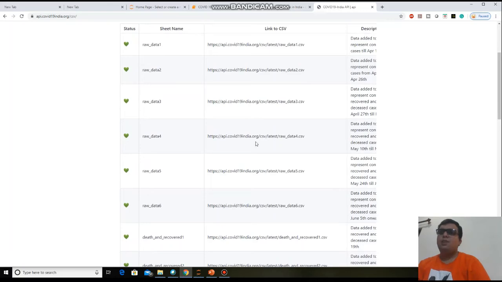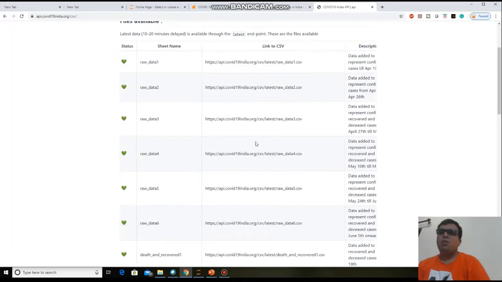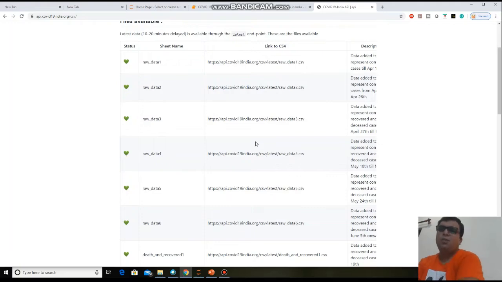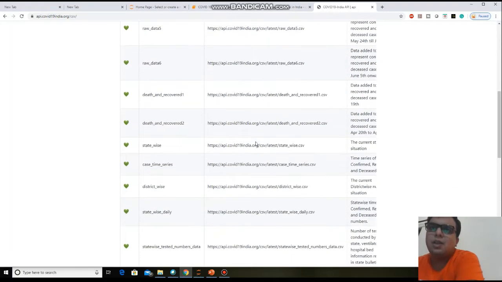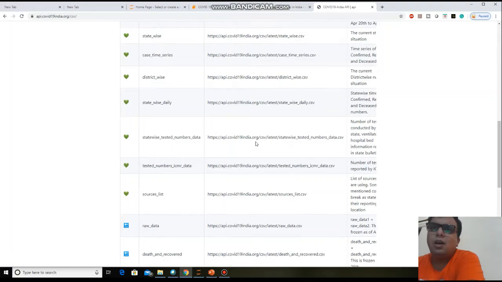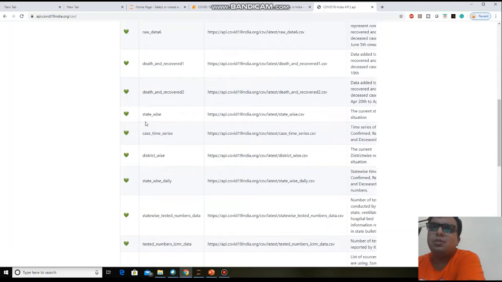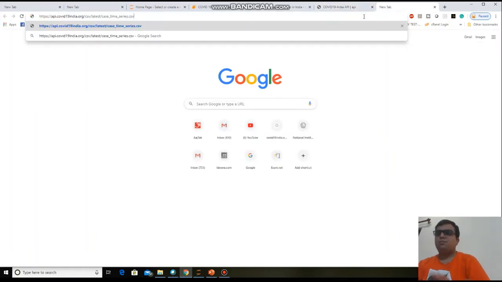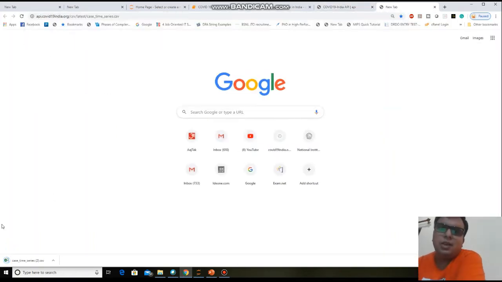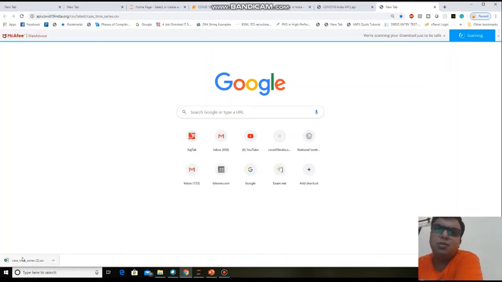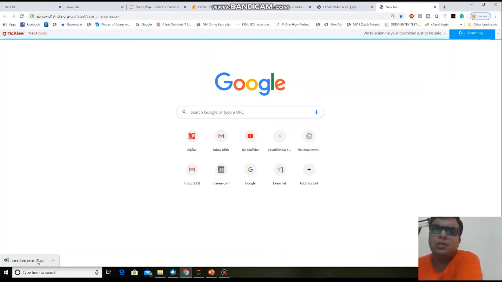Now there are different databases available here, about raw data, patient information, everything. But we need to download the time series data. See here there is one option, case time series data. To download this data you just copy this link and paste it in your browser, and your data will automatically get downloaded. See here, your download is done. Just click on this data.